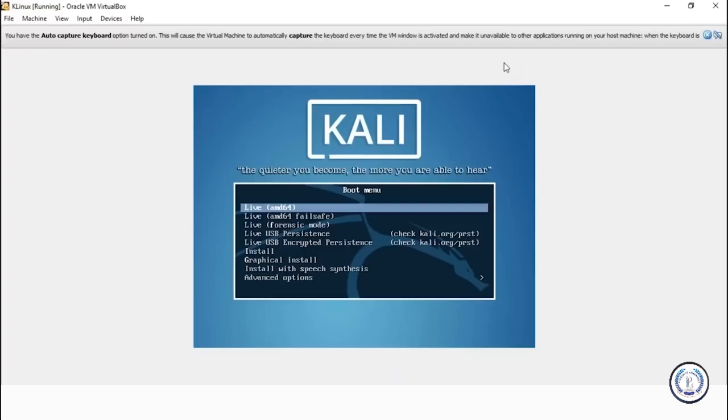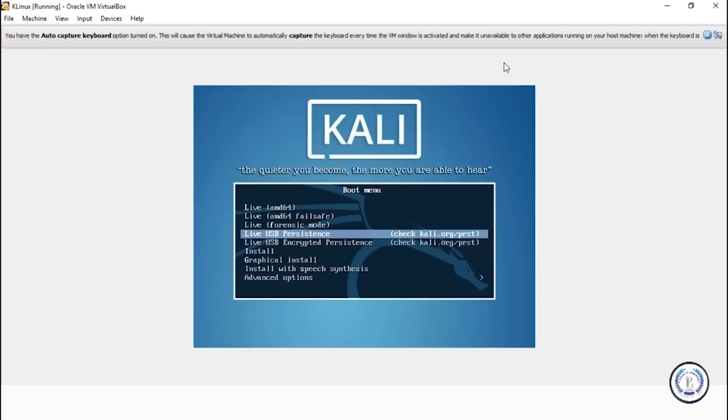And if you're a pro in using command line, you can always go for the install option. And if you want to just use it for one-time purposes, you can always go for the live option here. That's all, guys. I'm sure you can catch up from here, right? Because it's almost similar to the one we did using VMware. If you have any doubt, just go back and take a look at it.